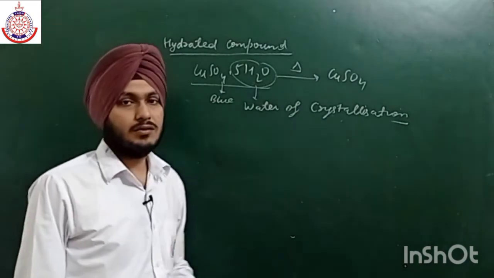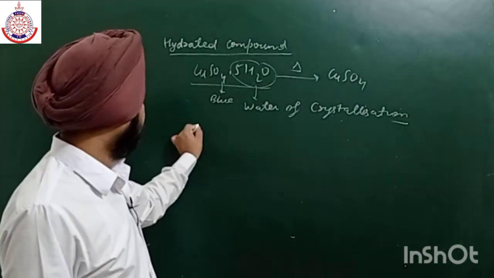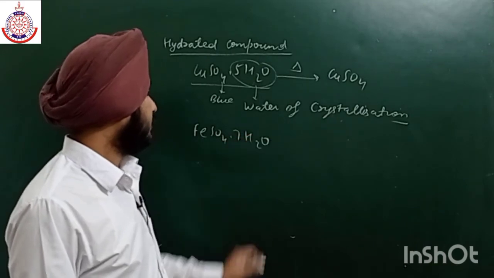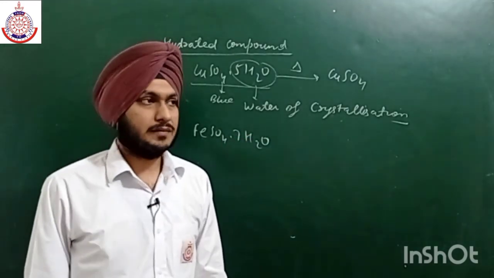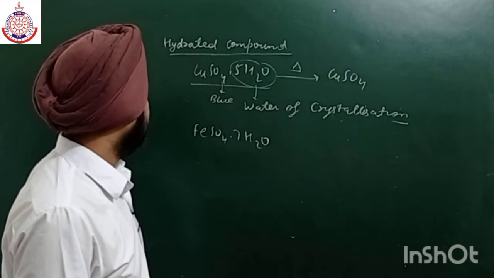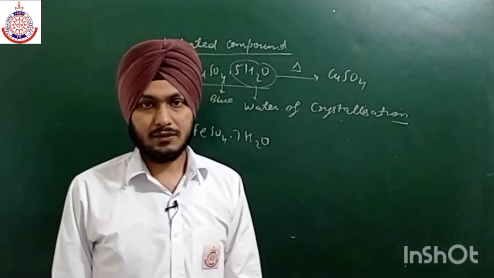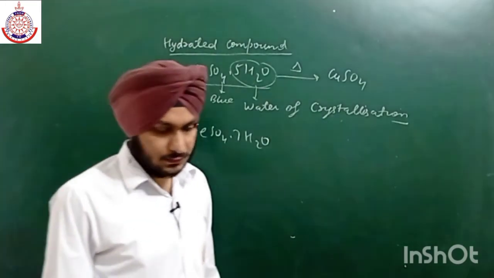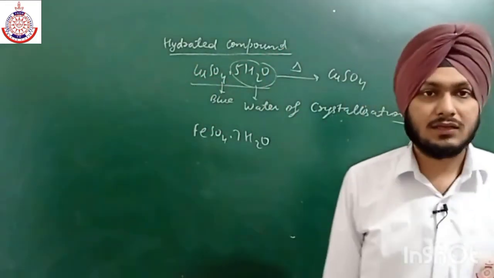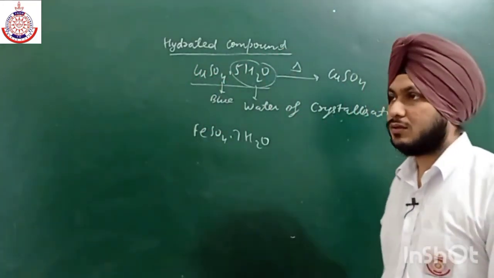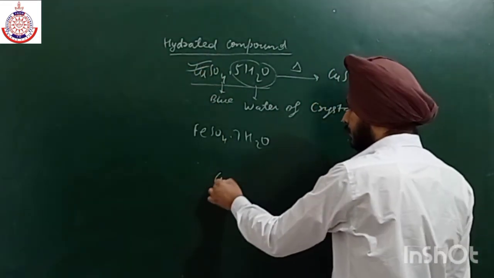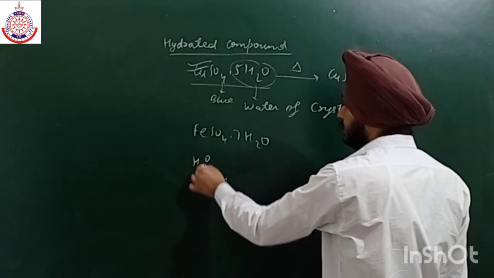We have a lot of compounds. For example, FeSO4.7H2O, which is of green color. We have many such compounds, and these are known as hydrated compounds. They are further of many types, like coordinated compounds. The biggest example of coordinated compounds is copper sulfate, because copper sulfate is structured in a certain way.